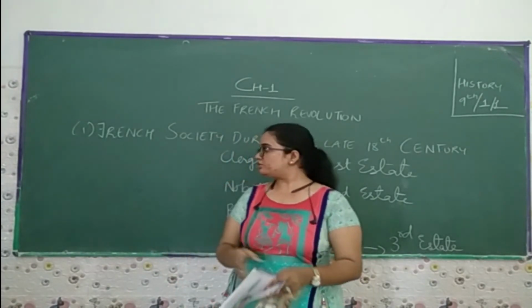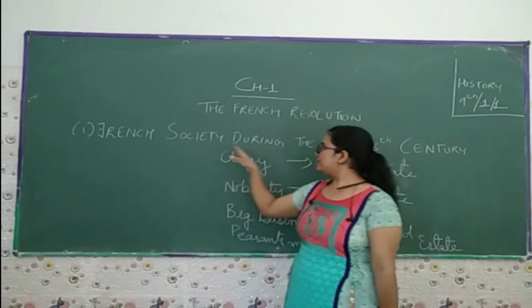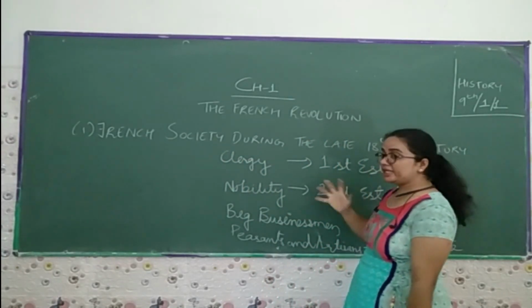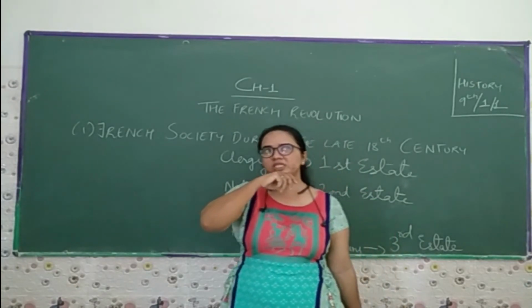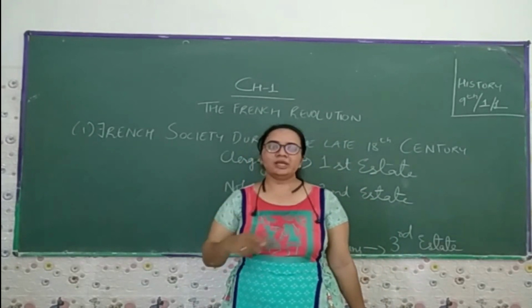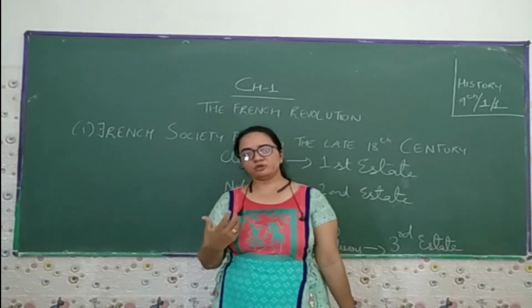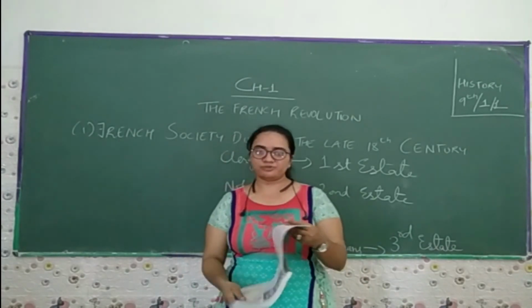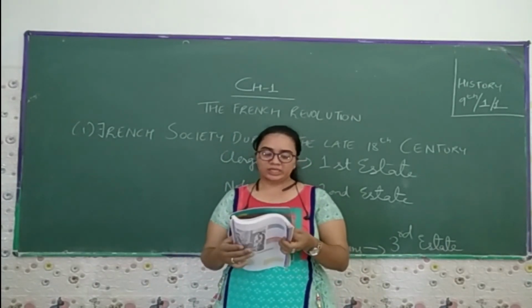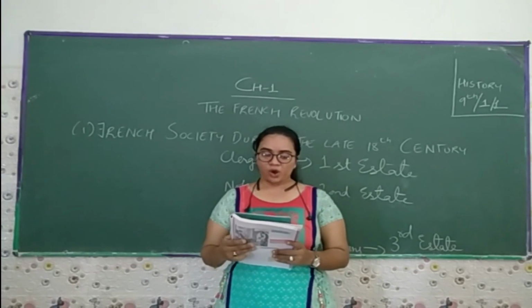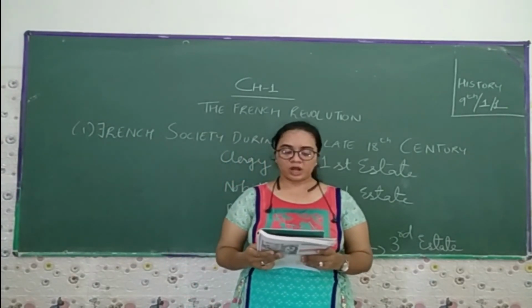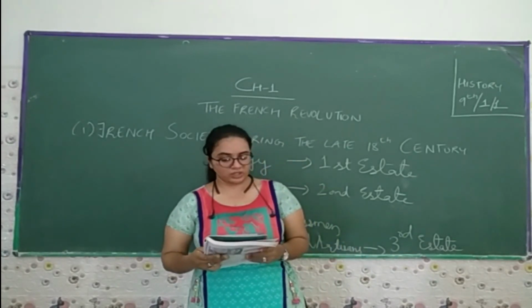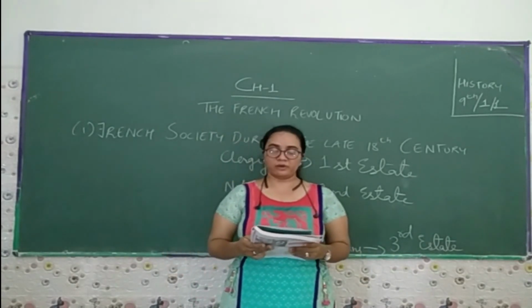Now come towards the topic of French society during the late 18th century. We used to call it the late century, and it starts from 1774. Louis XVI of the Bourbon family ascended the throne of France. The king's name is Louis XVI, the king of France.